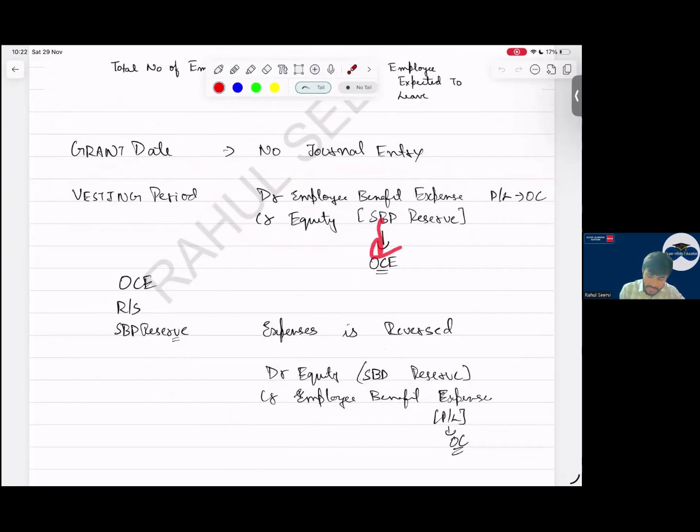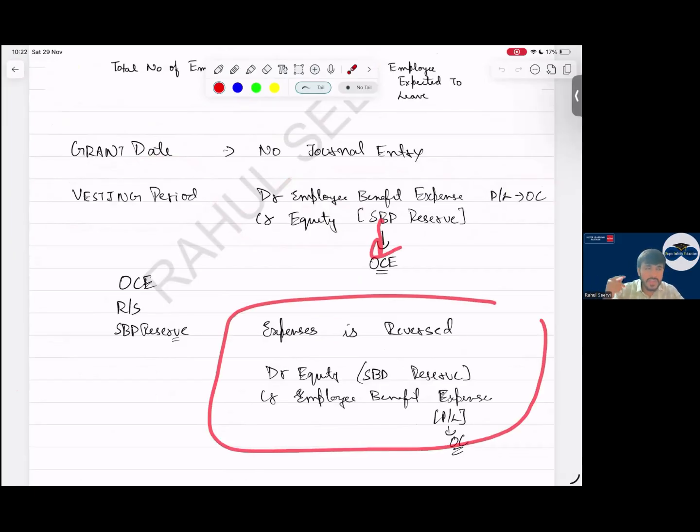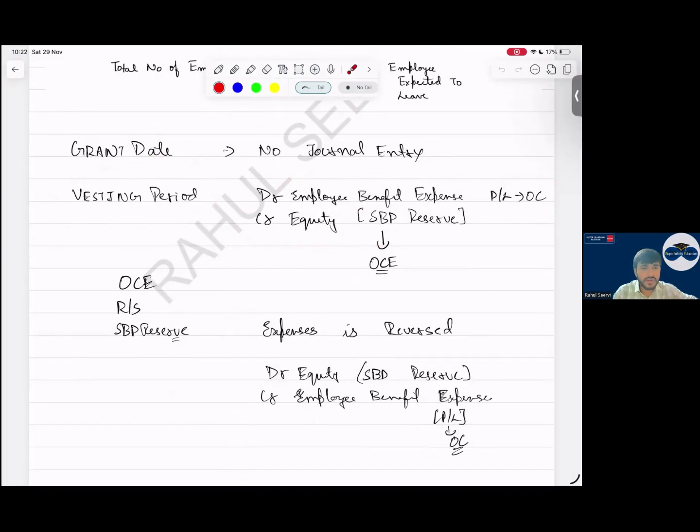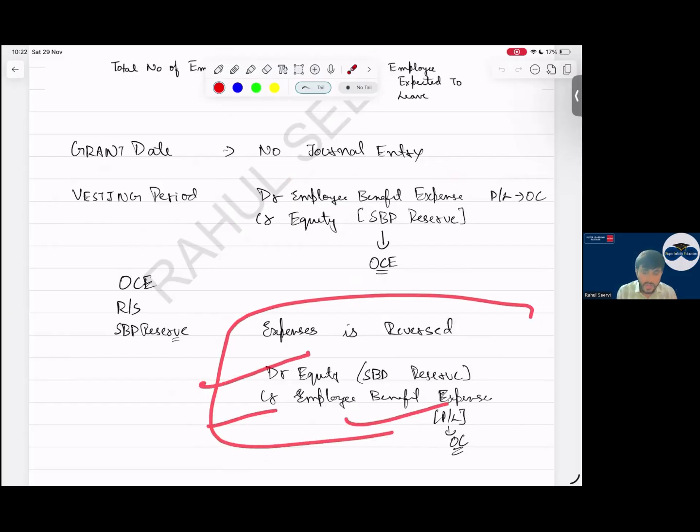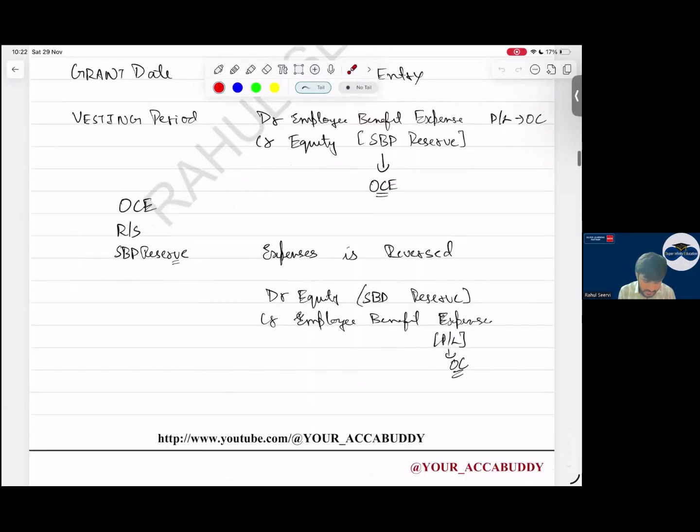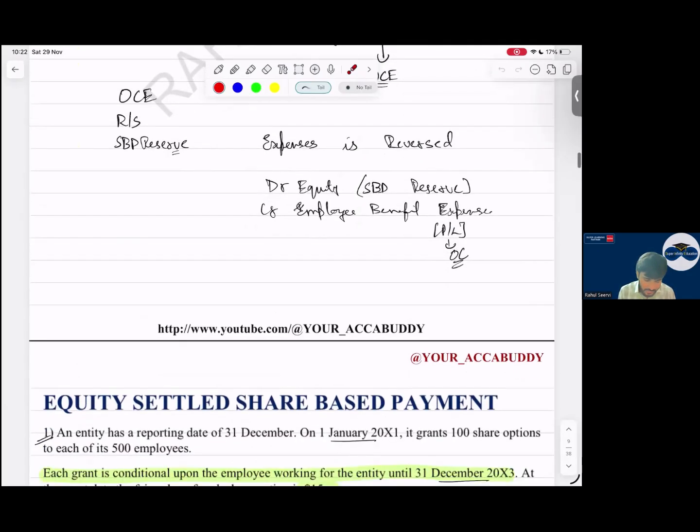Whenever there is a decrease in expense, the estimate which we have done is not correct, so there is an estimate reversal. So what will I do? I will debit equity and credit P&L to reverse. In one or two questions in your exam kit, we have seen the reversal part also. Questions are there.